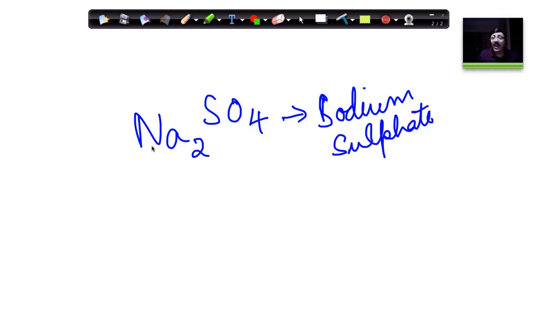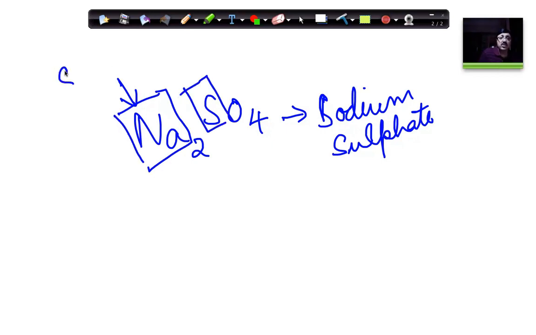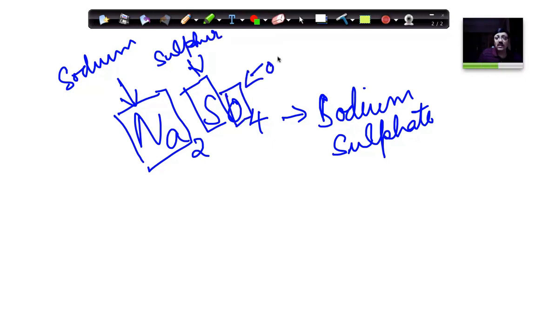Now, forget about its formula, don't worry about it, but it has got sodium. Na is nothing but sodium, right? It has got sulfur. This is sodium, and this is sulfur, and the O stands for oxygen.